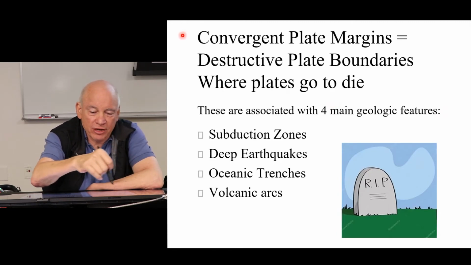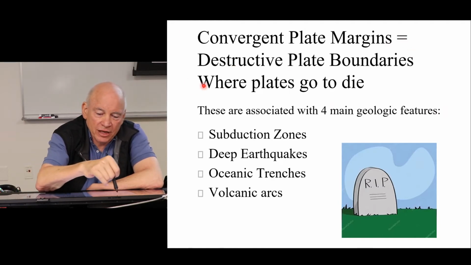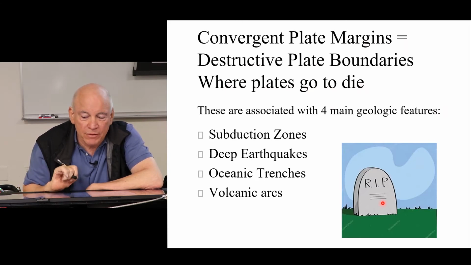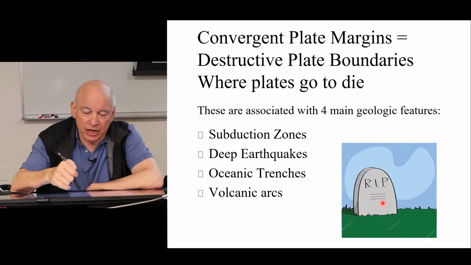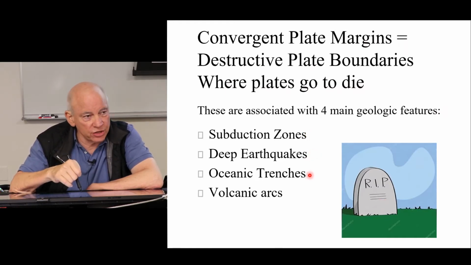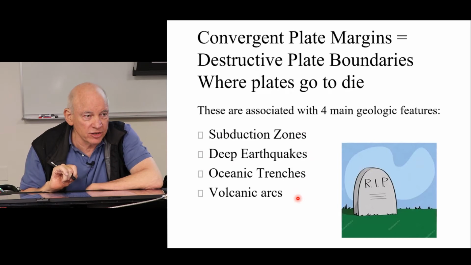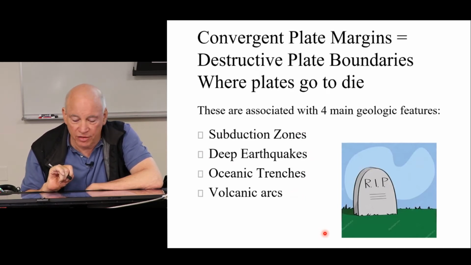Now, we're talking about convergent plate margins, or destructive plate boundaries, and these are where plates go to die. Rest in peace, plate. These are associated with four main geological features: subduction zones, deep earthquakes, oceanic trenches, and volcanic arcs. So these are all related to convergent plate boundaries, and they're some of the most exciting things that happen in the Earth.